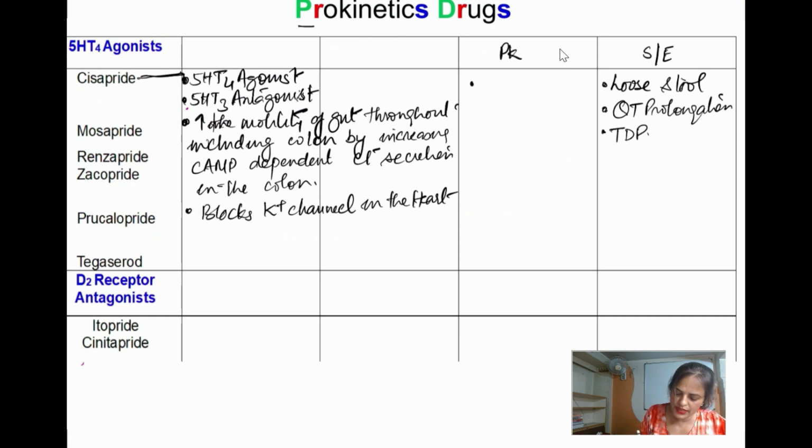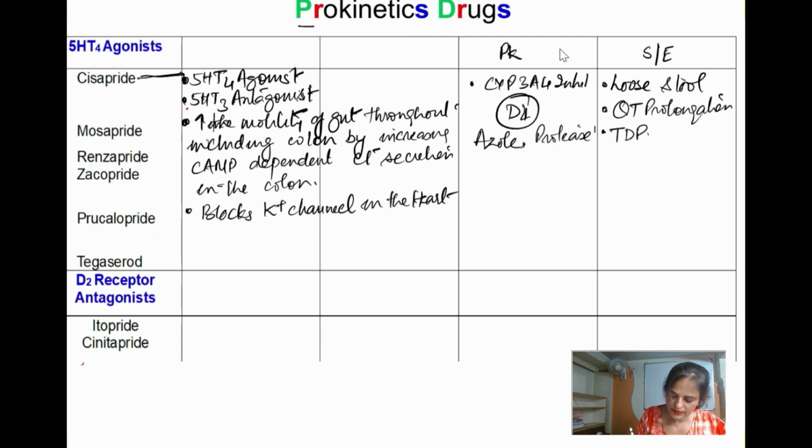So important drug interaction they are seen with this group of drug. Now what kind of drug interaction they are seen with this group of drug? Like with the azole, like ketoconazole, उसके साथ आती है इसकी drug interaction. Then we have a protease inhibitor, उसके साथ इसकी आ जाती है.